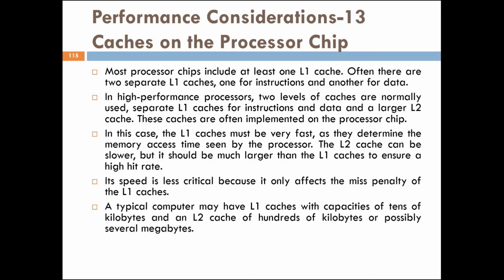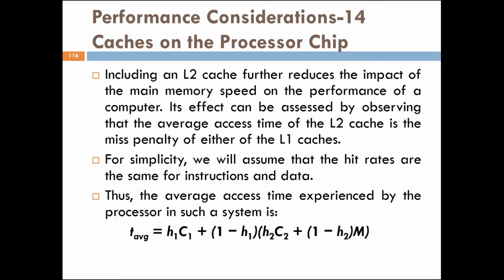Now its speed is less critical because it only affects the miss penalty of the L1 caches. A typical computer may have L1 caches with capacities of tens of kilobytes and an L2 cache of hundreds of kilobytes or possibly several megabytes. Now, including an L2 cache further reduces the impact of the main memory speed on the performance of a computer.